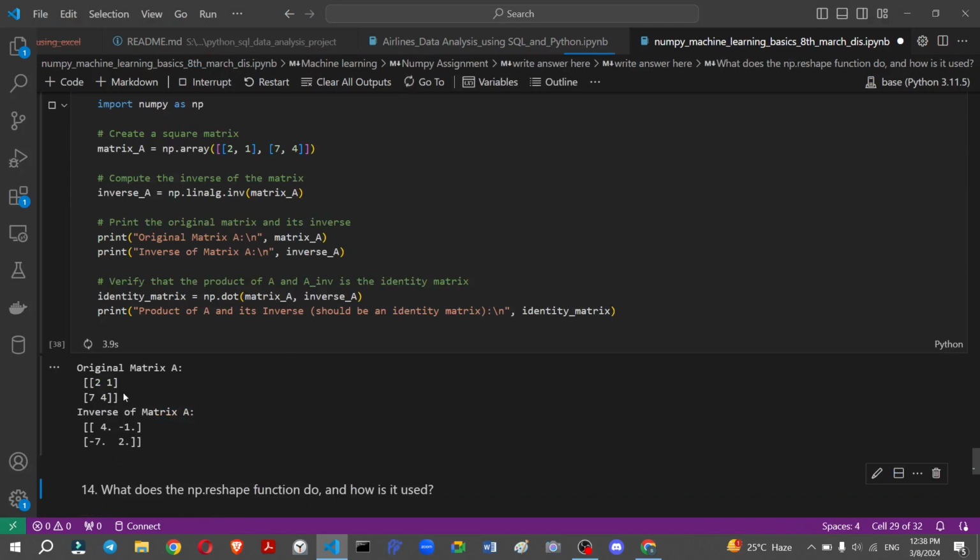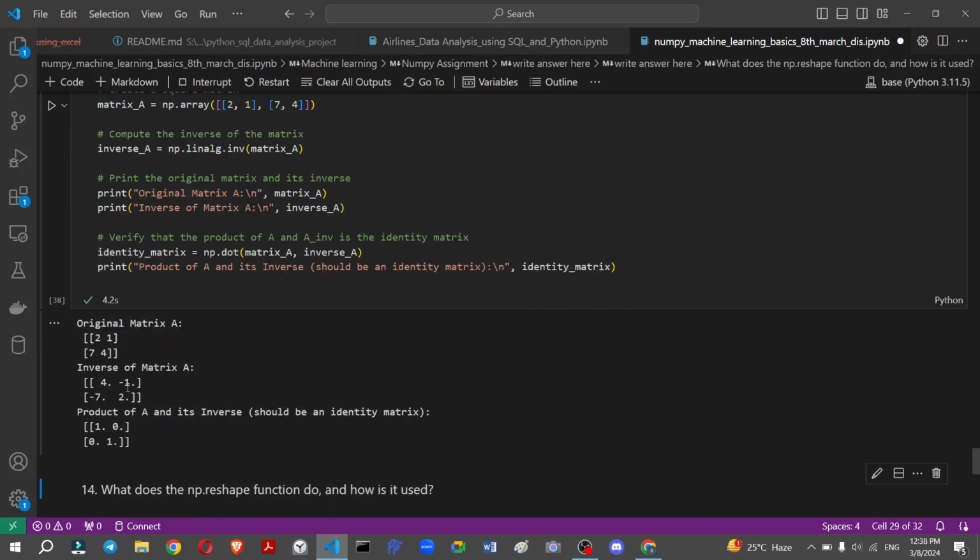So our original matrix is 2 1 7 4. When we inverse, it changes the sign of the off-diagonal numbers, so 0 1 1 and 4 2 2 4. And the product of A and its inverse should be the identity matrix, 1 0 0 1. So it always shows the identity matrix when we take the product of A and its inverse, A into A inverse. So this is our full mathematical computation answer.